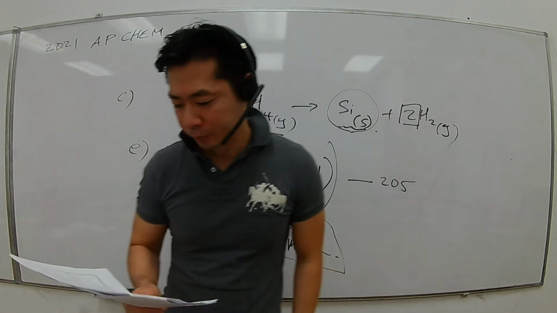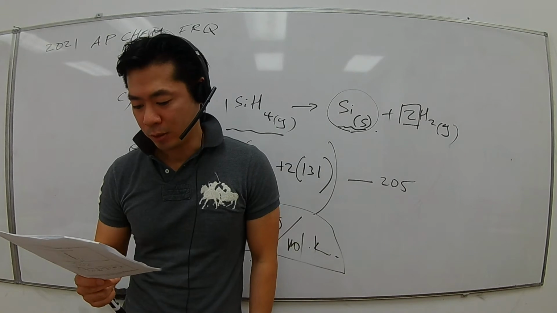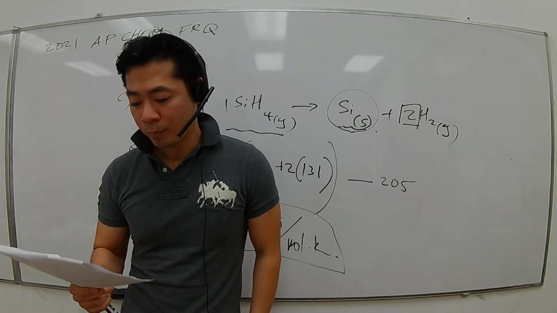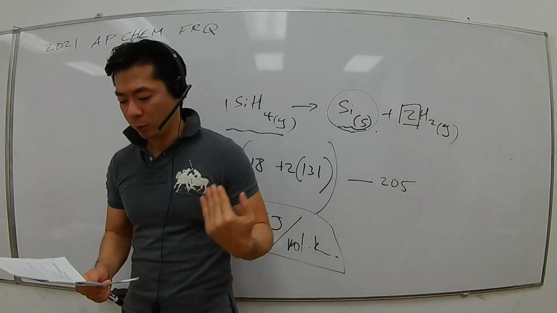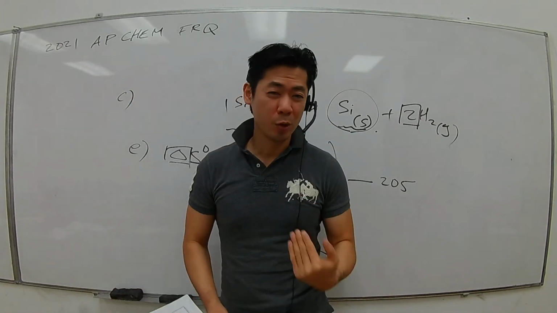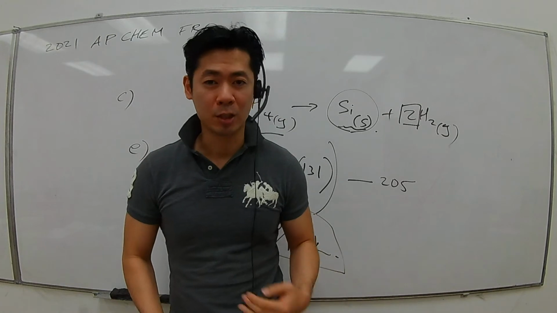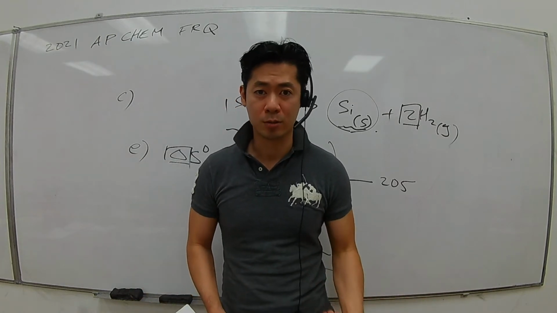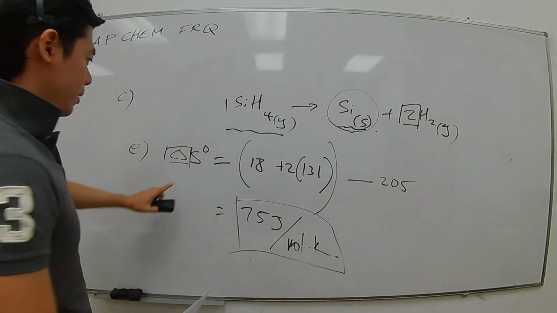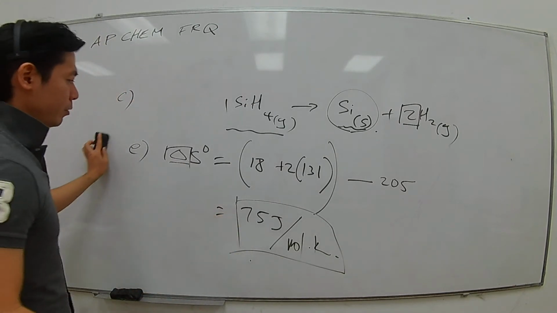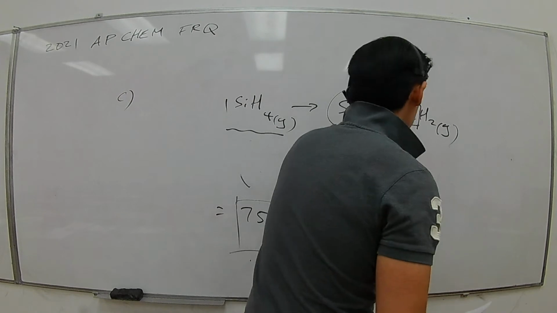And part F, the question is asking, the reaction is thermodynamically favorable for all temperatures. So the terminology is saying, guys, thermodynamically favorable means what? It's a spontaneous reaction, a spontaneous reaction at all temperatures. So again, delta S is positive, right, based on what we got in part E.